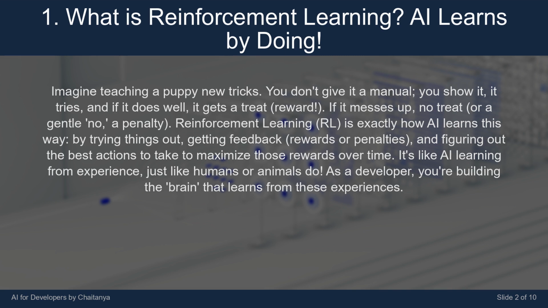Reinforcement learning, RL, is exactly how AI learns this way. By trying things out, getting feedback, rewards or penalties, and figuring out the best actions to take to maximize those rewards over time. It's like AI learning from experience, just like humans or animals do. As a developer, you're building the brain that learns from these experiences.